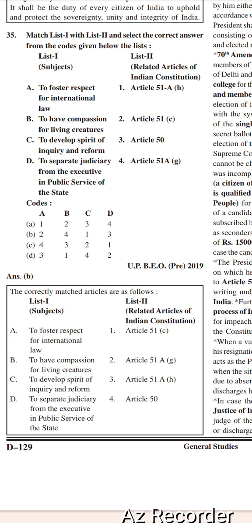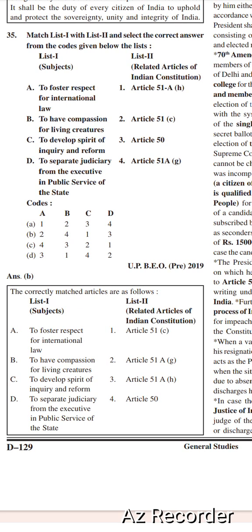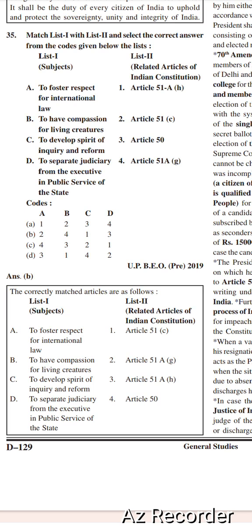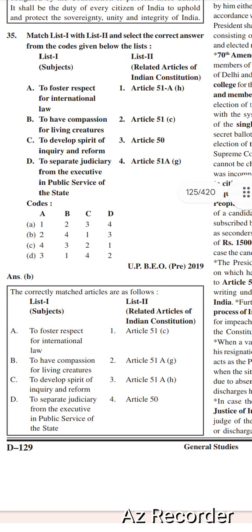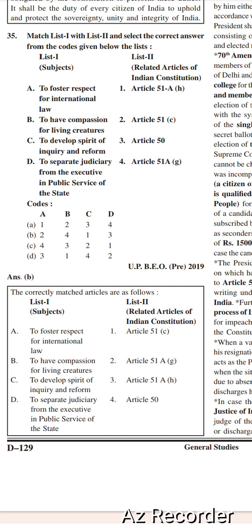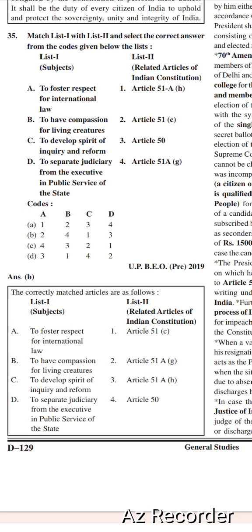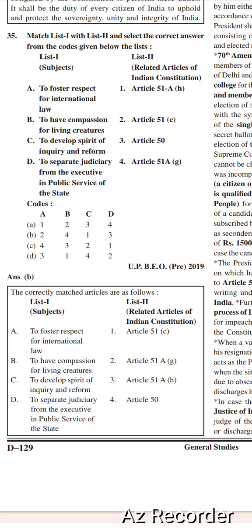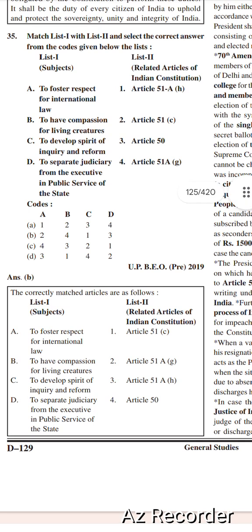Match list 1 and list 2. List 1 subjects: to foster respect for international law, to have compassion for living creatures, to develop spirit of inquiry and reform, to separate judiciary from executive in public service of the state. List 2, related articles of the Indian Constitution: Article 51A, Article 51C, Article 50, Article 51A Clause G. Options are